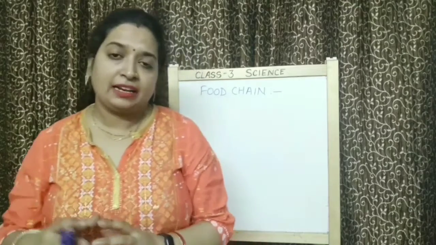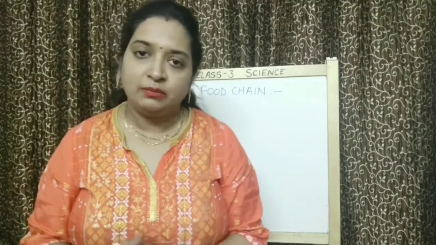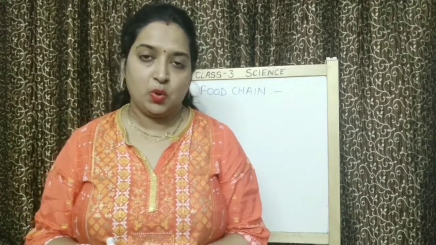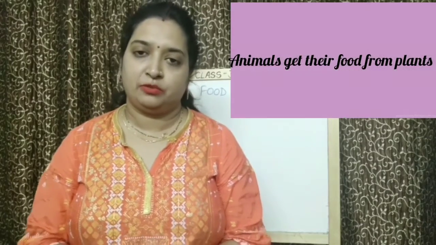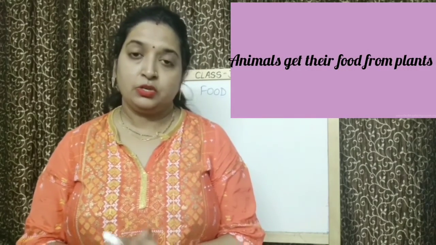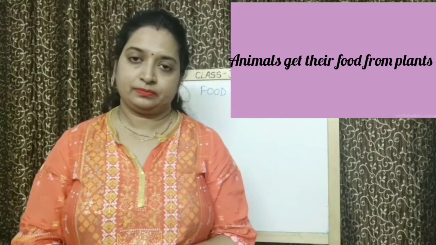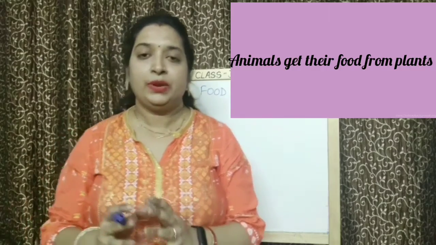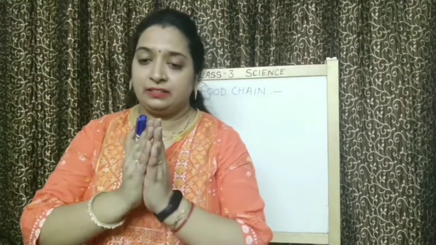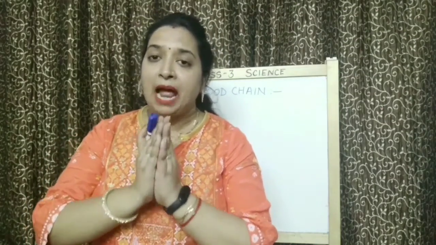And what about the animals, children? Can animals make their food? No. Animals cannot make their own food. To get their food, all the animals, they depend on plants. So children, if I say that only plants can make their own food, that means plants are producers.